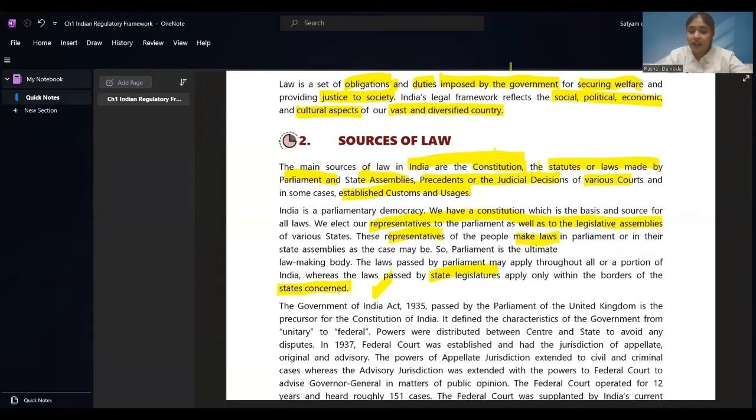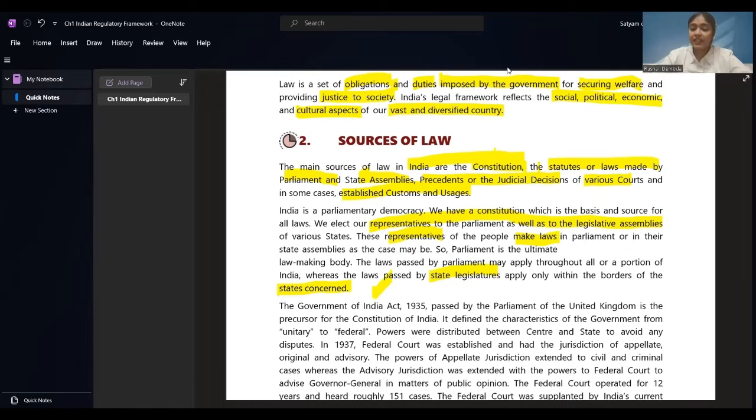The Government of India Act 1935, passed by the Parliament of the United Kingdom, is the precursor of the Constitution. Now, we have to see what was the basis for the Constitution. The Government of India Act that was passed by the Parliament of the UK in 1935 is a precursor of the Constitution of India, the foundation or the base, or you can say the reference for the Indian Constitution to be prepared. It defined the characteristics of the government from unitary to federal. Powers were distributed between center and state to avoid any disputes in 1937.